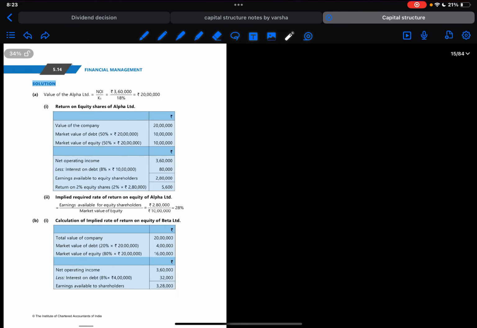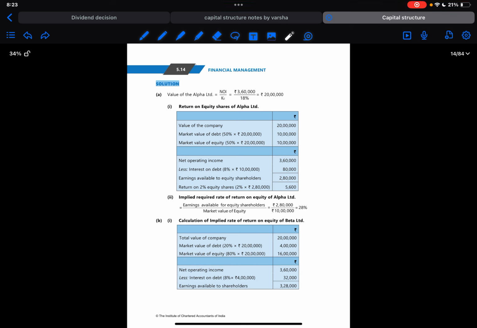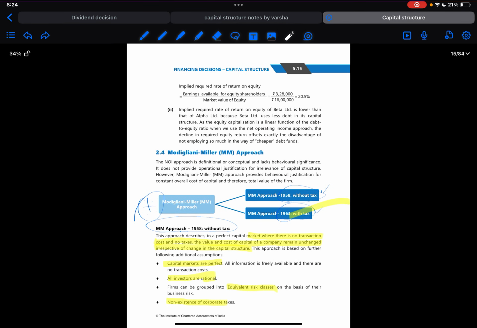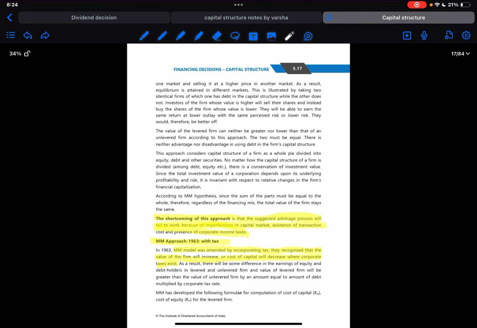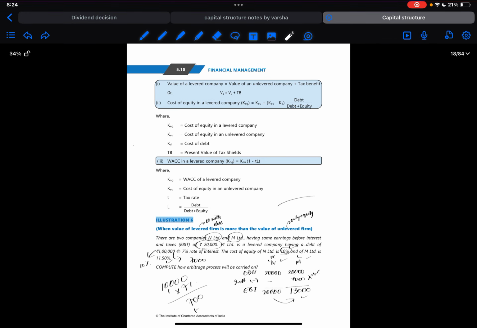So try to complete the remaining possible questions either from practical or redo the illustrations again and get yourself thorough with the formulas till illustration number 5. So we'll meet in the next video where I'll be explaining you the arbitrage procedure and what are the steps to solve the arbitrage questions and what are the different ways or possibilities of arbitrage questions that are available and how we're going to solve it. I'm going to dissect each and every procedure or type into steps and make it simpler for you to present it in the exam. So exam presentation will be covered in that.